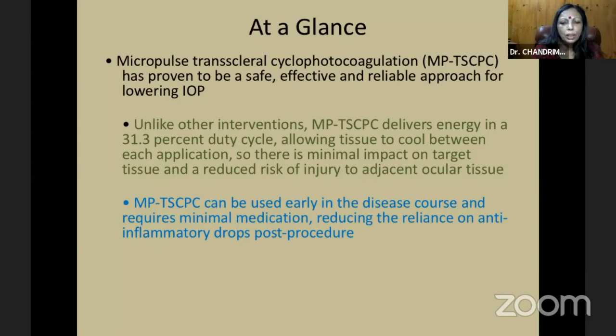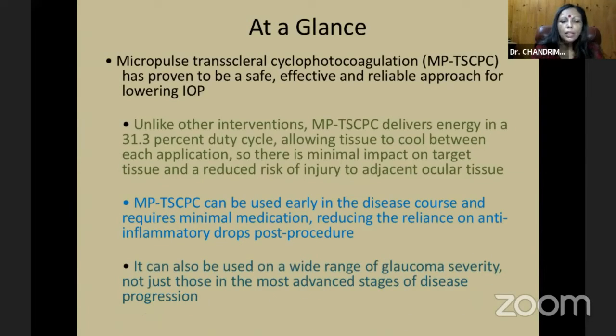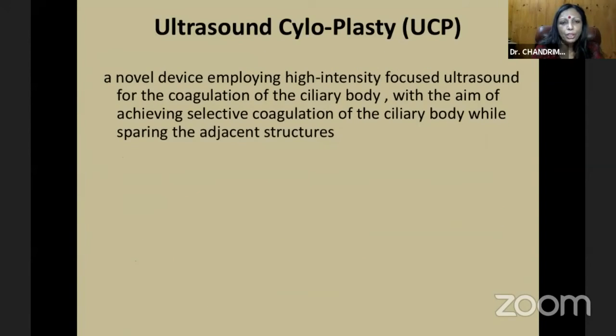It can be used early in the disease course and requires minimal medication, reducing the reliance on anti-inflammatory drops post-procedure. It can also be used on a wide range of glaucoma severity, including the most advanced cases of disease progression. Next, we move on to ultrasound cycloplasty.